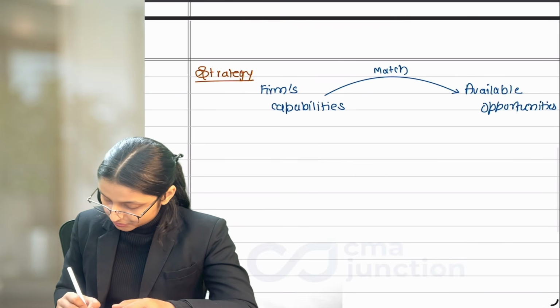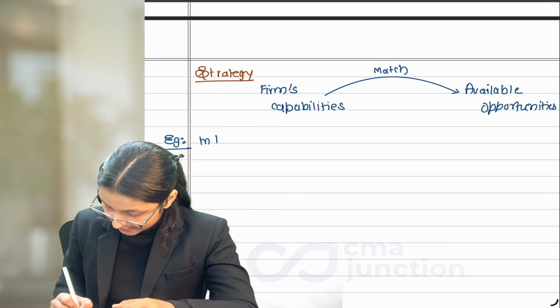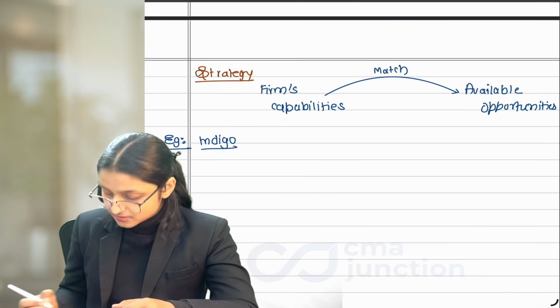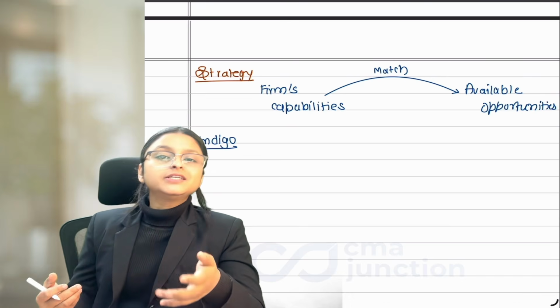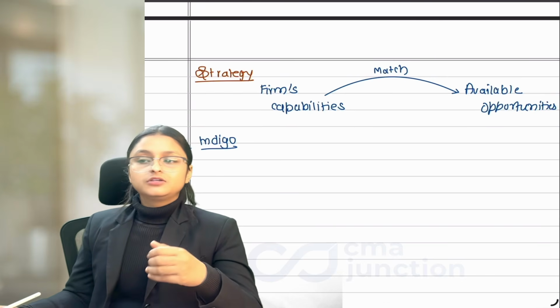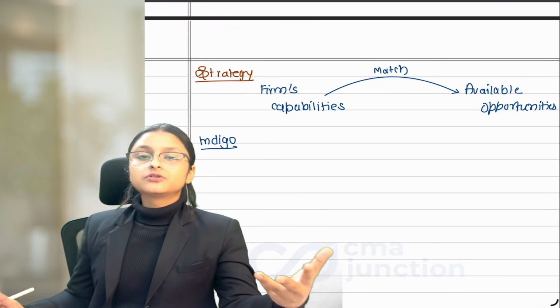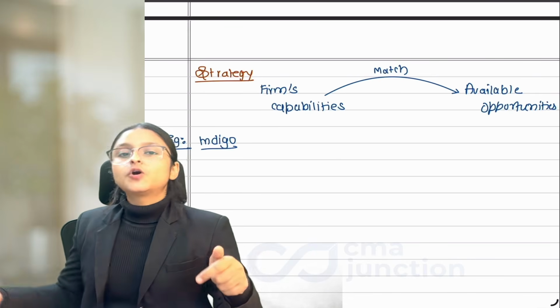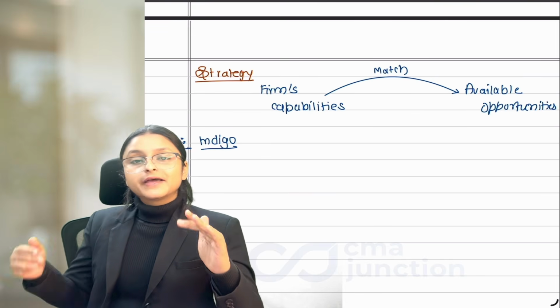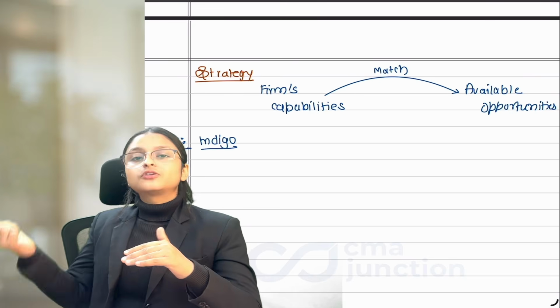Let's take an example to understand this. Indigo is an airline business, right? What are the capabilities of Indigo? Indigo is efficient enough. It can do a particular work a lot faster and a lot more efficiently as compared to competitors. And that is why their airline services are very low cost as compared to competitors.